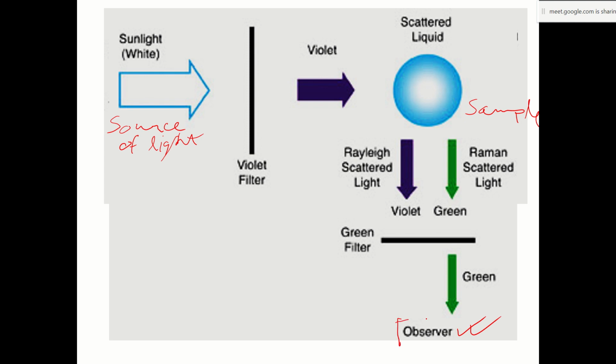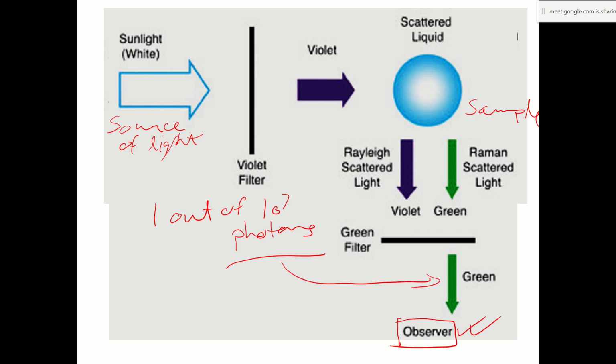Observer is here, so you are here, and this is how Raman designed his setup. And I told you the ratio: 1 out of 10 to the power 7 photons were found to have a change in color. Most of it, so out of 1 crore, let's say, only one of them had a change in color, a change in energy. The rest of the photons had the same energy as the incident photon.